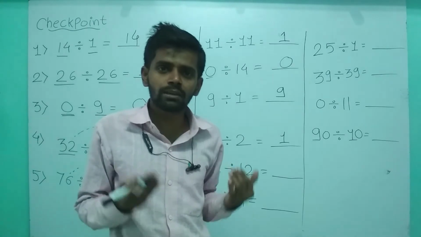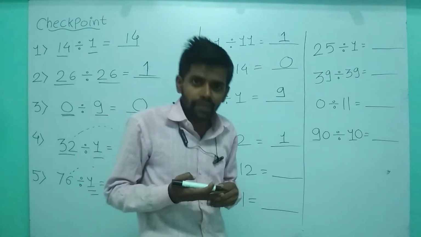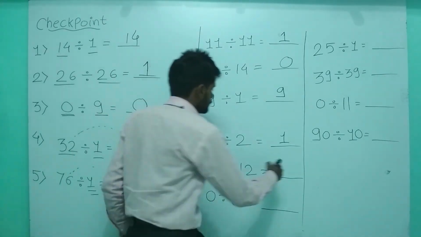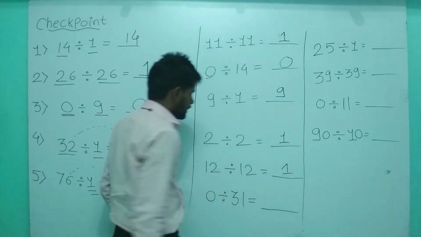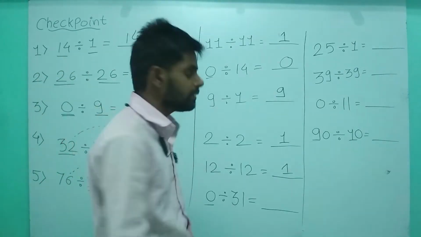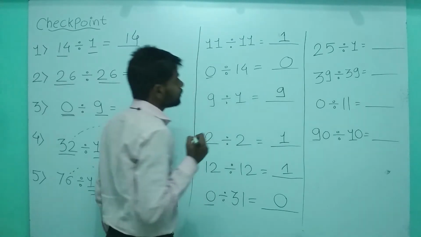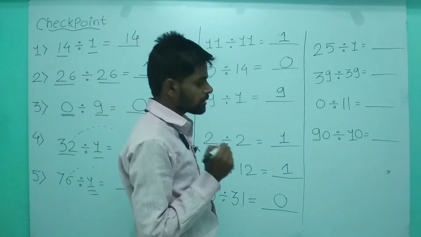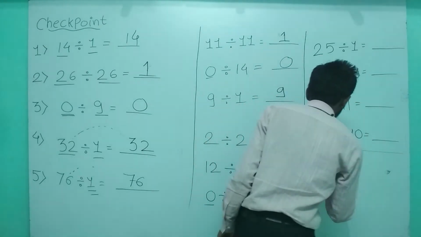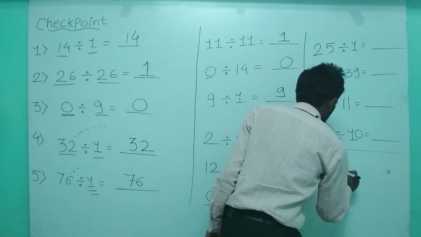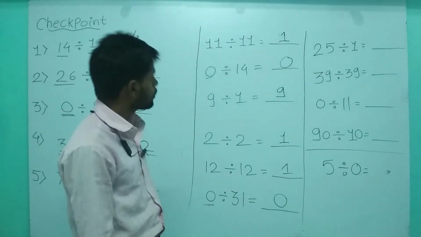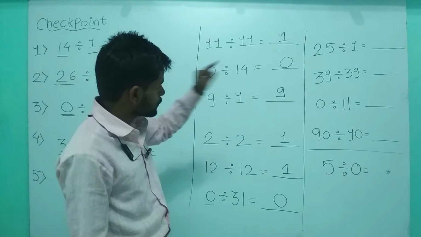Okay. Now here 12 divided by 12. Again dividend and divisor both are same. That means we are dividing the number by itself. If you are dividing by itself, it is again 1. 0 is placed as a dividend. 0. Here there is no meaningless question. Let's write 5 divided by 0. Okay. So let's move towards the next question.